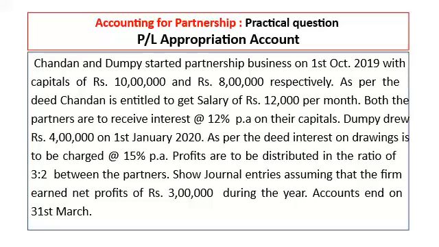That is from October, November, December, January, February, March. Second thing, Dumpy withdrew rupees 4 lakh as drawings on 1st January. So 15% on 4 lakh for 3 months he will pay to the firm, or firm will deduct from his capital account.